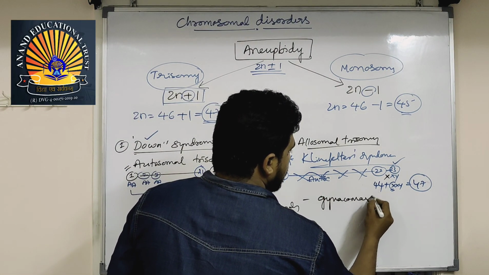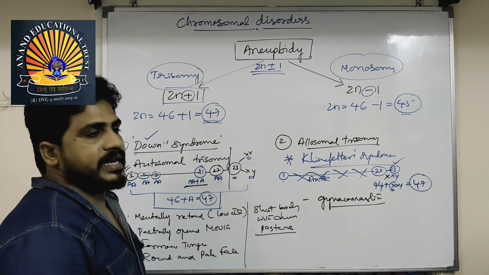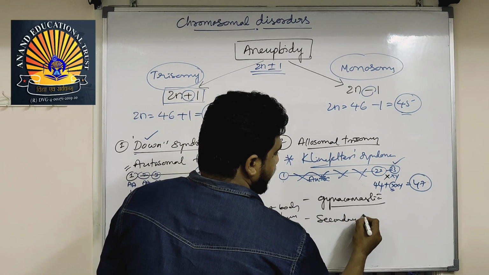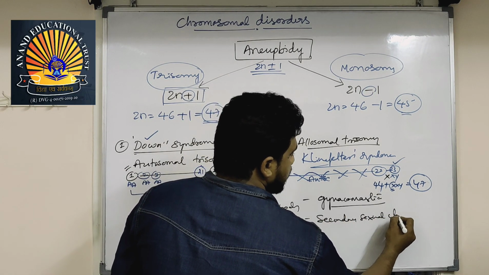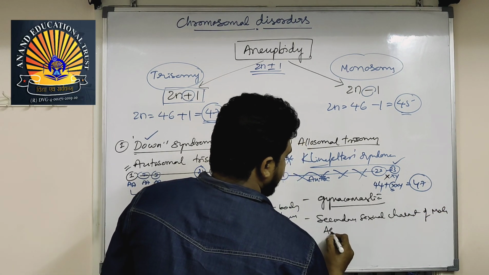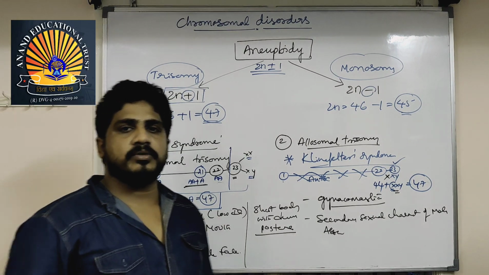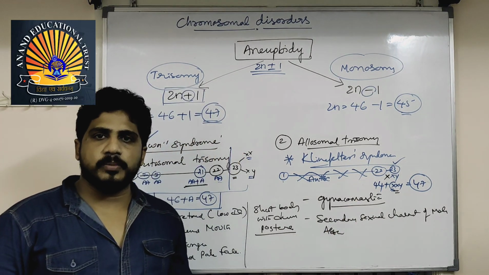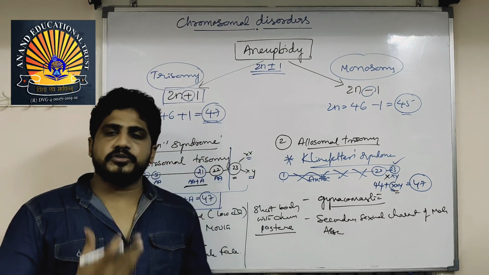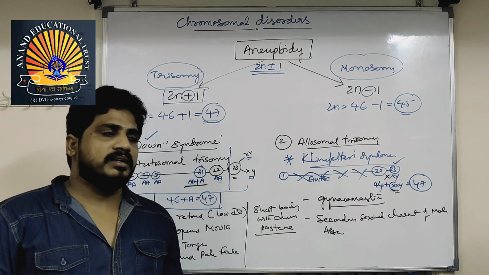gynecomastia. Gynecomastia means what? He represents a female character. Nothing but secondary sexual characters of male absent. Actually, he is a male, but due to the presence of one extra X chromosome in the allosomal sequence, he doesn't show male characters like mustache, beard, and proper male voice, high, low pitch voice, and all.